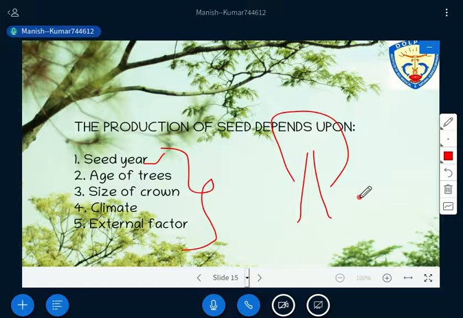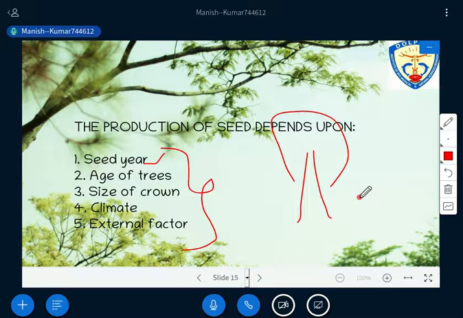Have you got that? It means that particular year, as I told you, in which you are able to get the abundant amount of seed from the tree itself, right? And as I told you, in terms of size of crown, I have given a very simple example. The larger the crown, the larger the production of seed. And if you talk about the age of the tree, basically the middle age mature tree with well developed crown should be selected here. Have you got that? So these are the factors.